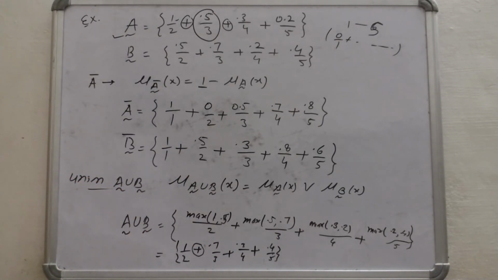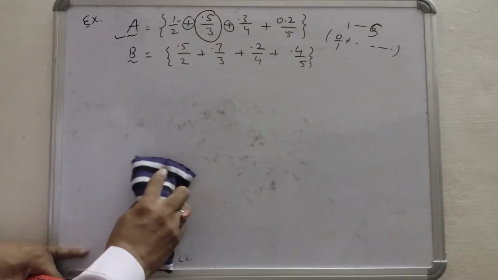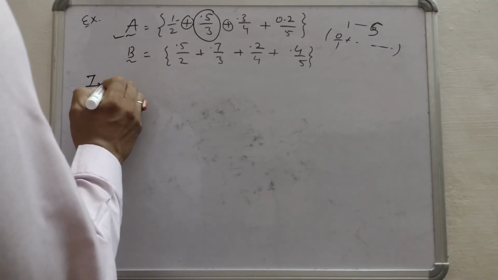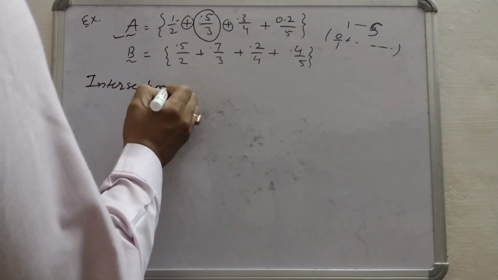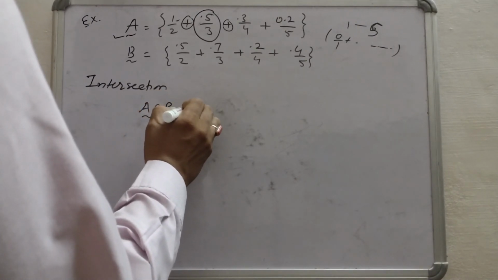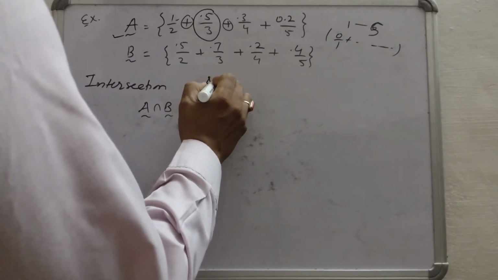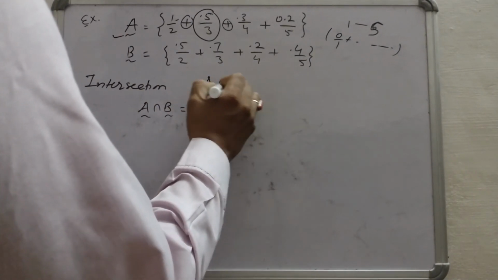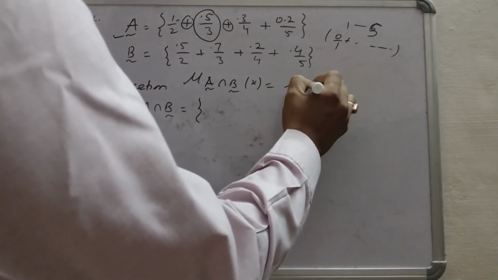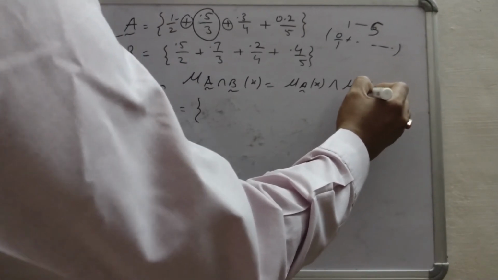Now calculate the intersection, that is A intersection B. First of all, write the formula: mu of A intersection B of x equals mu A of x min operator mu B of x.